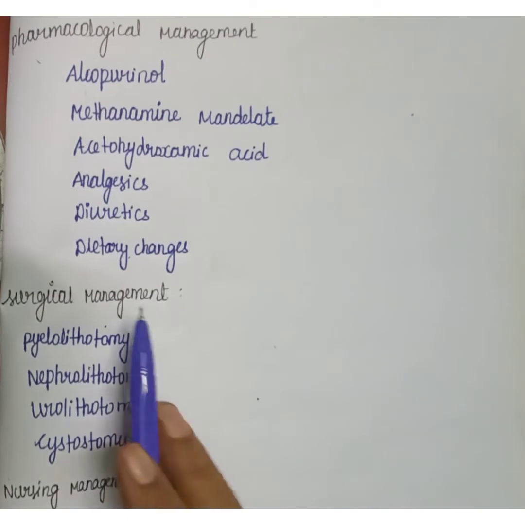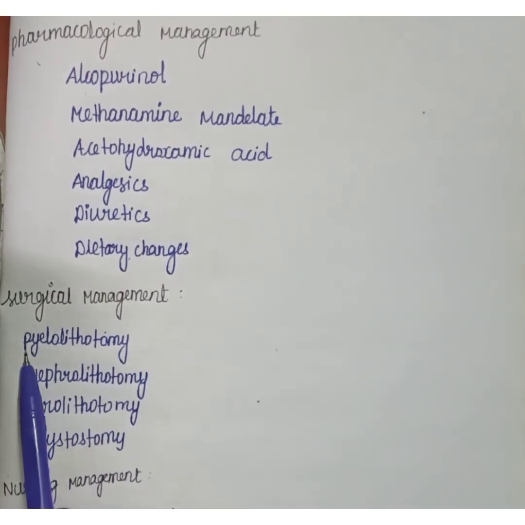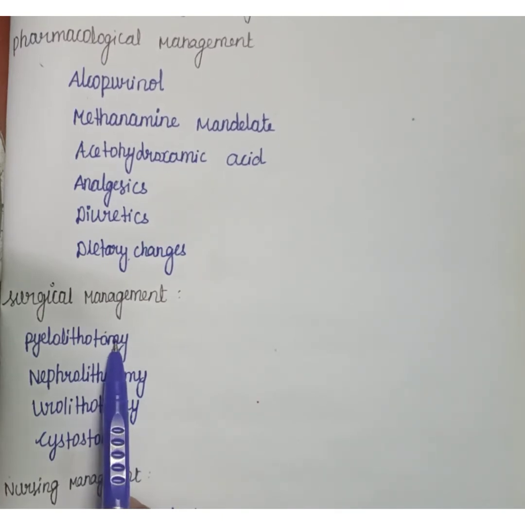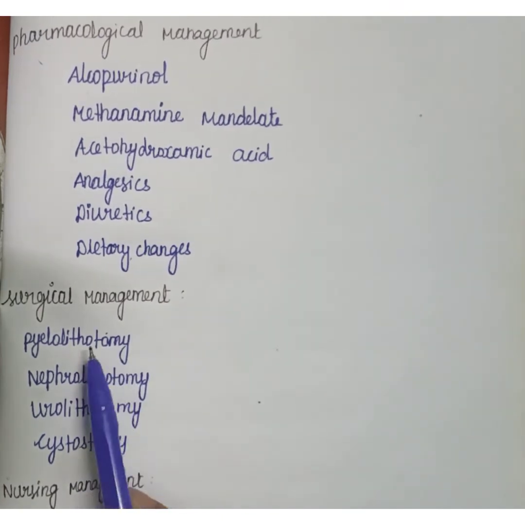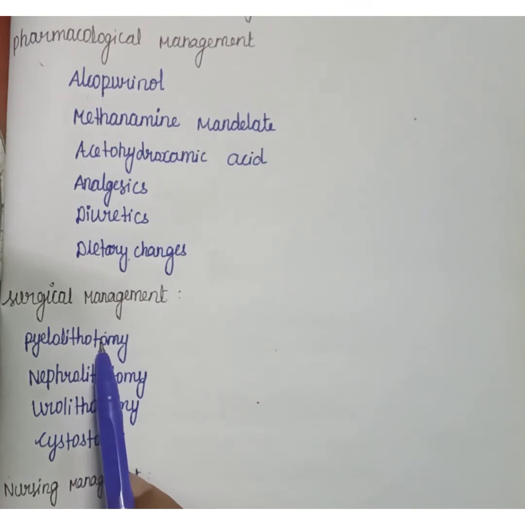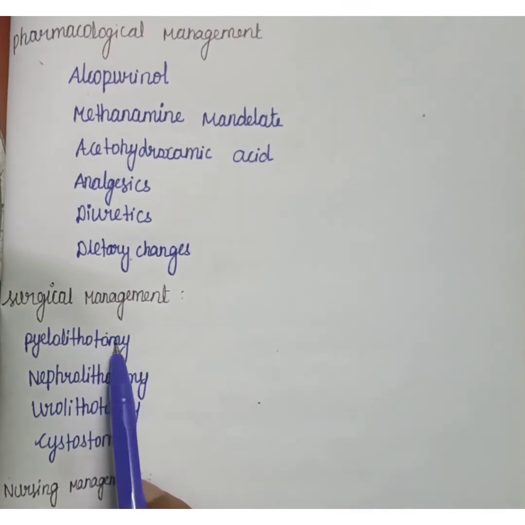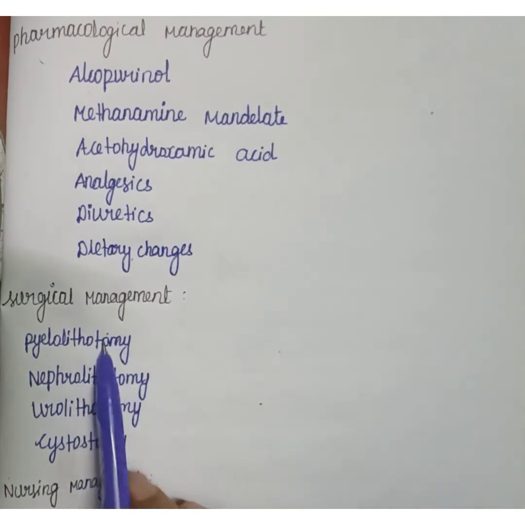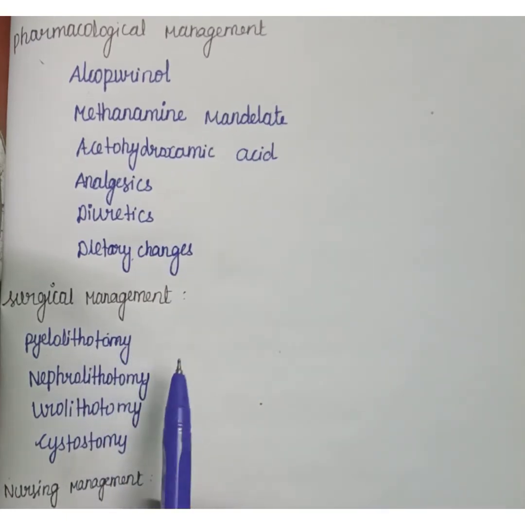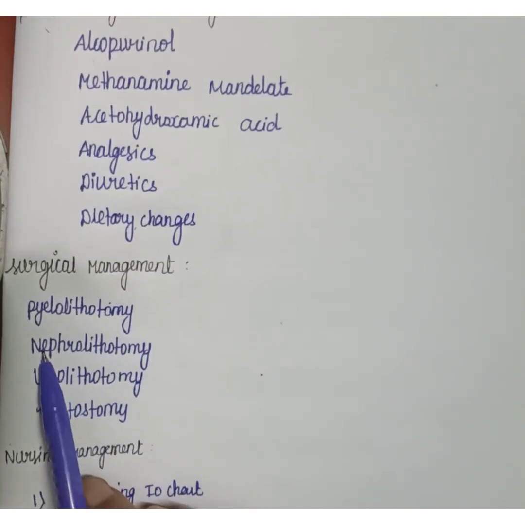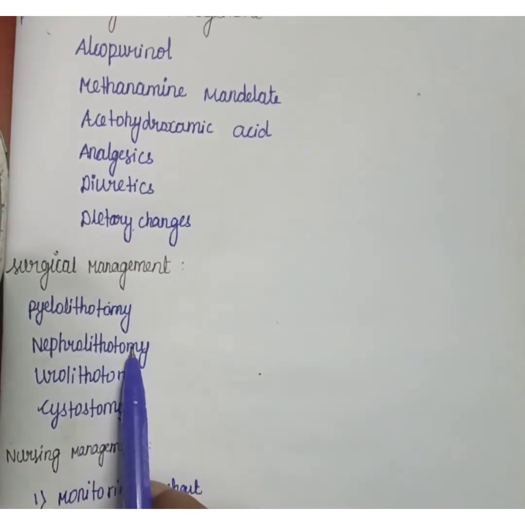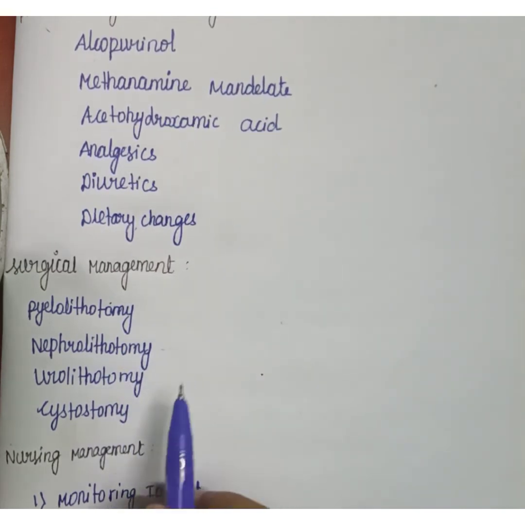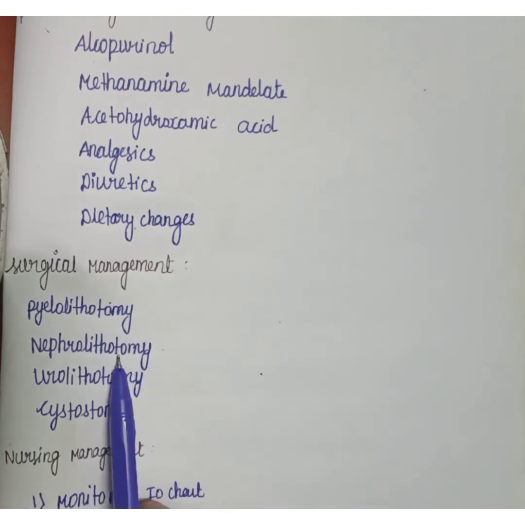Next is surgical management. First is pyelolithotomy, a surgical procedure to remove the stone when it is present in the pelvis. Next is nephrolithotomy, a surgical procedure used to remove the stone when it is present in the kidney.